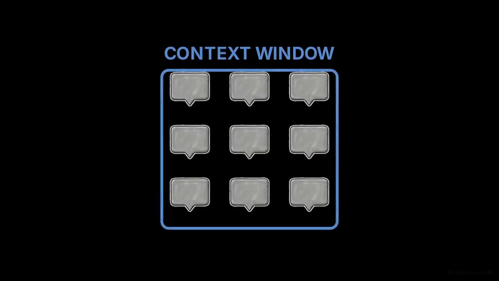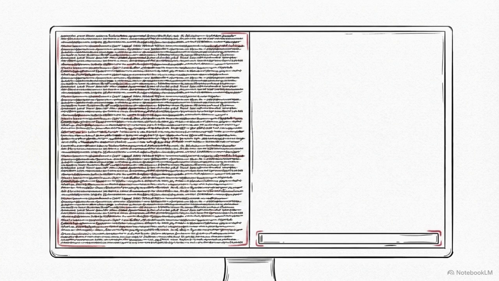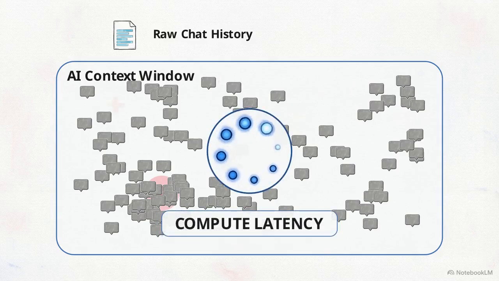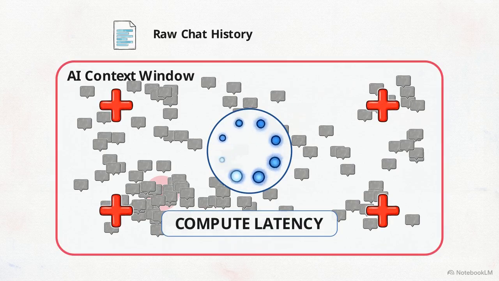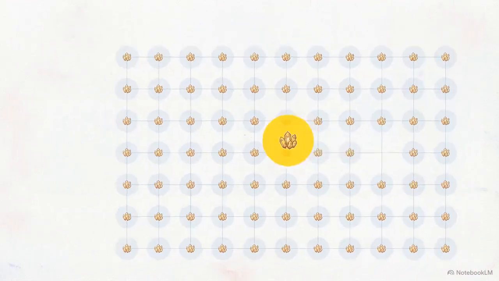The common engineering reflex is to try and brute force this limitation. The assumption is that utilizing massive million-token context windows negates the need for complex external memory architectures. In practice, passing raw, massive chat histories into a single context window is highly inefficient. It forces the model to process thousands of irrelevant tokens for every query, dramatically increasing compute latency and introducing extreme noise into the reasoning process. Processing larger text files does not equate to cognition. True agentic behavior requires structured, persistent data architectures that can recall relevant details on command, not simply a wider short-term window.